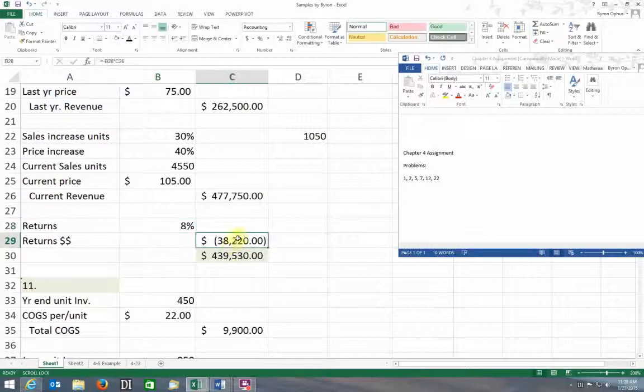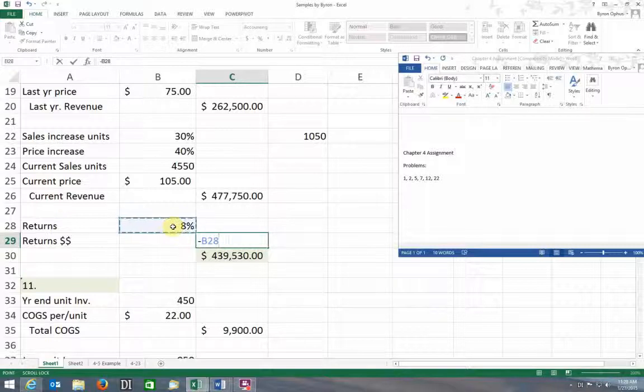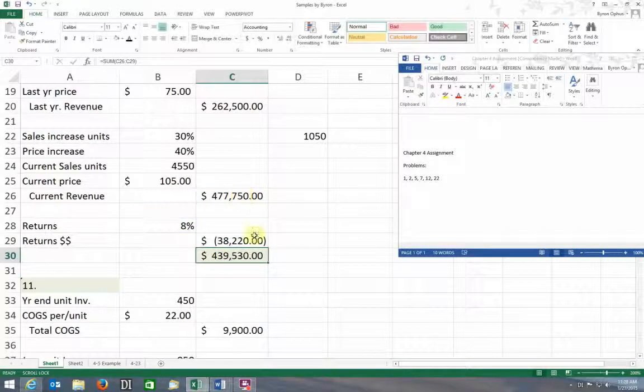Then I have to calculate what that's going to be, and that's going to be a negative number. Instead of starting with an equals, I can start with a negative because I want it to show up as a negative: minus my returns, my 8% times my current revenue. So my returns are going to be minus 38,220.